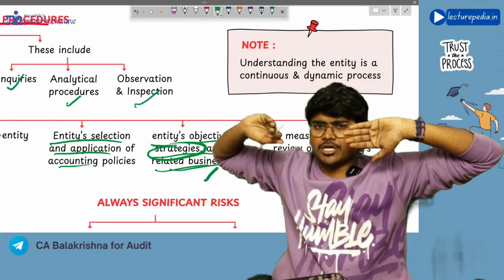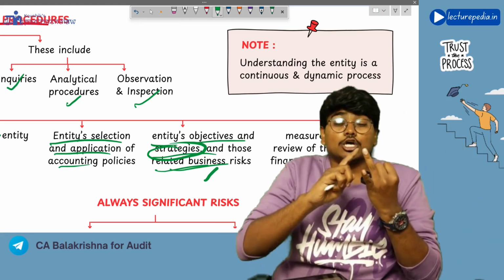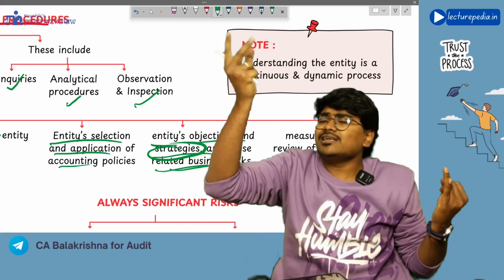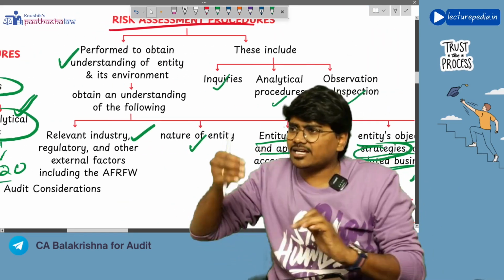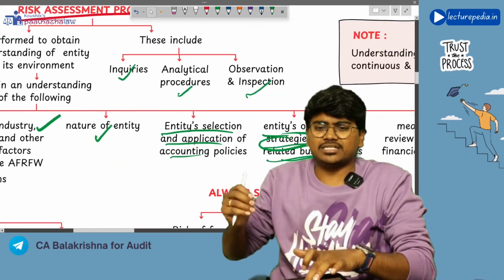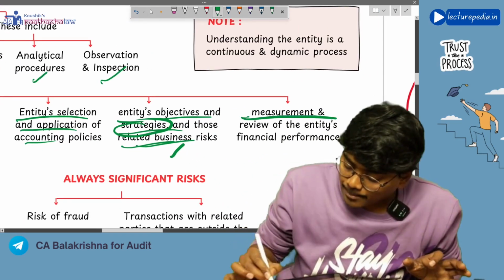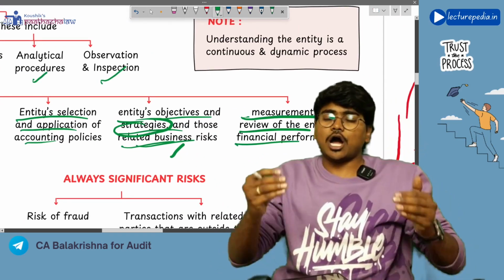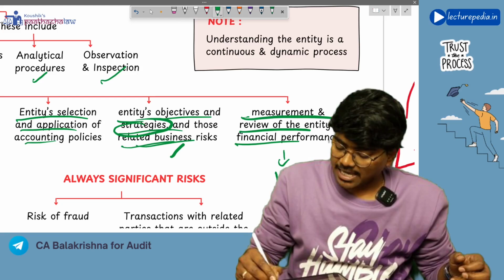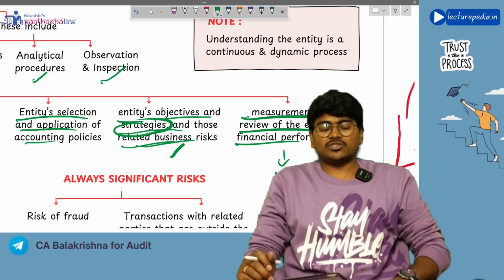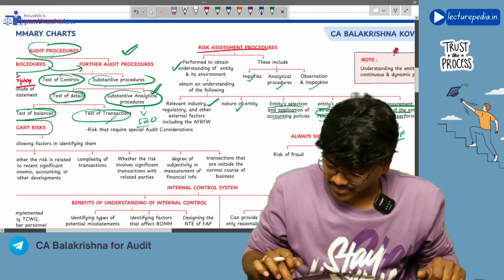See, you wanted to identify inherent risk. In order to identify inherent risk, you have to obtain understanding of the entity. Obtaining understanding of the entity means obtaining understanding of all these aspects related to the entity, like in which industry it is operating, what is the nature of the entity, and how the entity is selecting and applying its accounting policies. All these aspects you will understand. Next, measurement and review of the entity's financial performance. How the financial performance of the entity is being measured. Basically, we call them KPIs, key performance indicators. What are the key performance indicators for measuring the performance of the organization? That you will see, right?